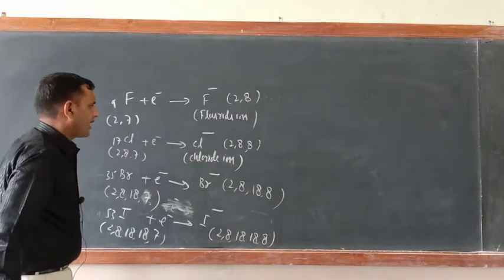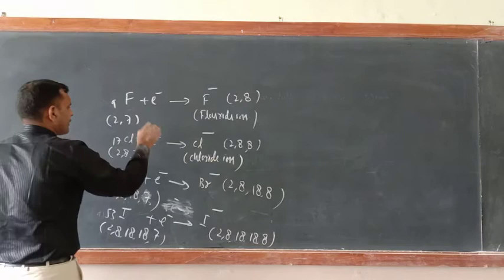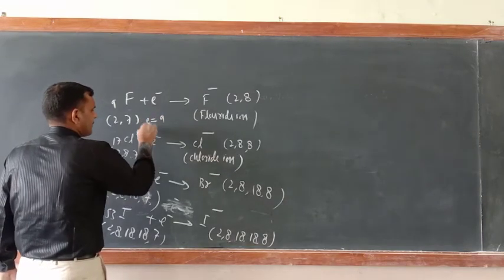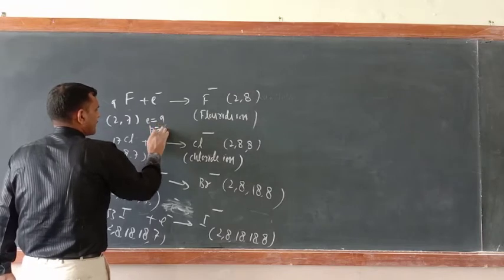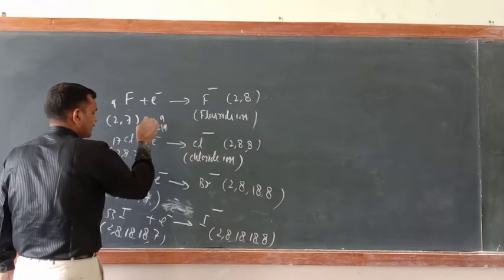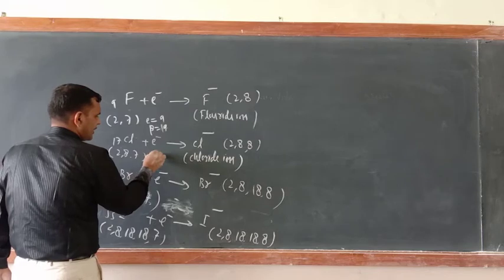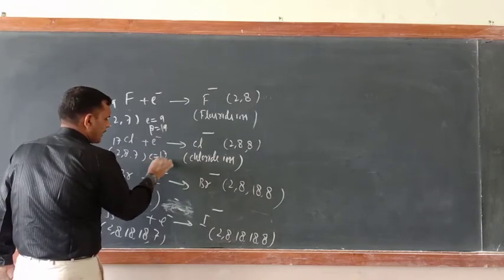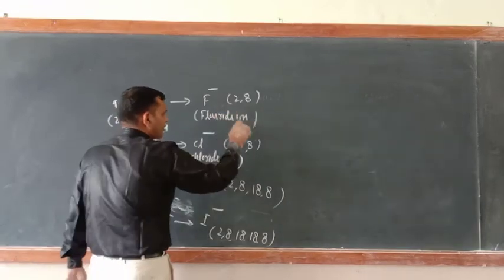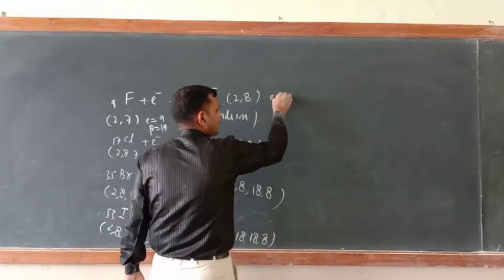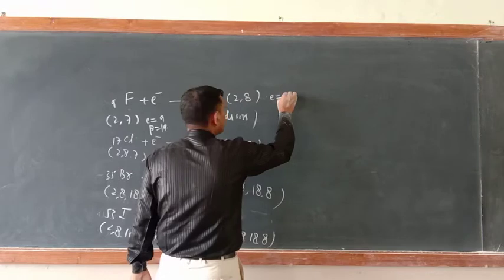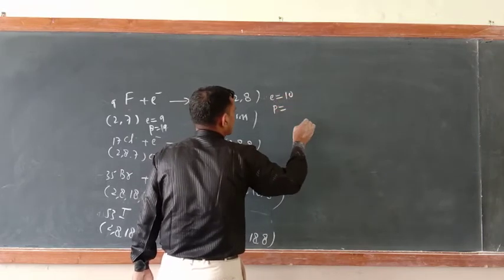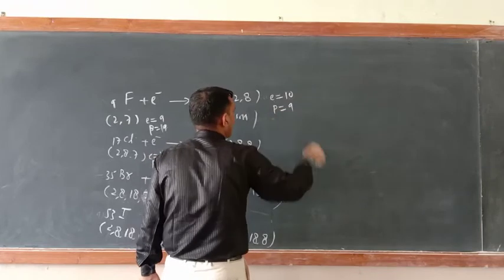Now try to understand. Here what is the total number of electrons? E equal to 9, P equal to 9. Here E equal to 17, P also 17. But what about here? E equal to 10, but P is still 9.